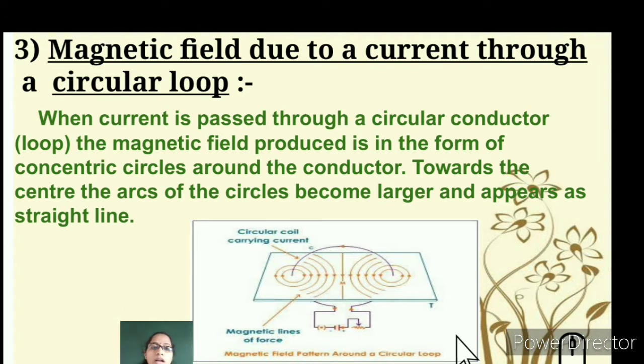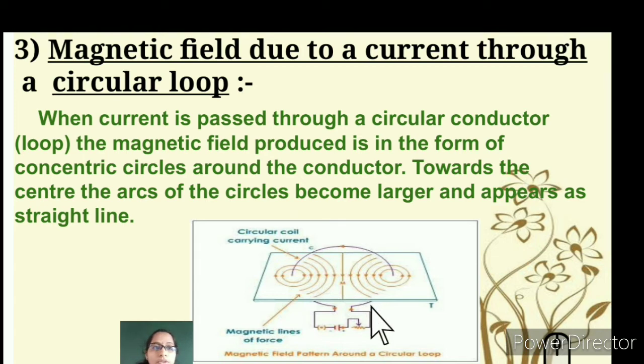So next we will understand the magnetic field due to a current through a circular loop. What happens when a current flows through a circular loop? You can see the connectivity here. There is a key, battery and rheostat, and you can see the magnetic lines of force and the current moving in a circular loop. You switch on and pass the current. When current is passed through a circular conductor, the magnetic field produced is in the form of concentric circles on both sides.